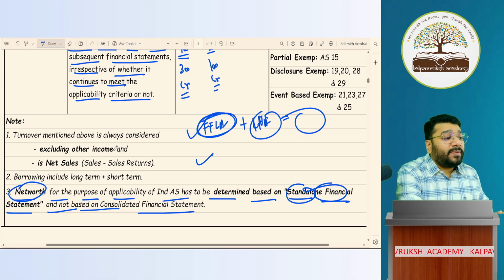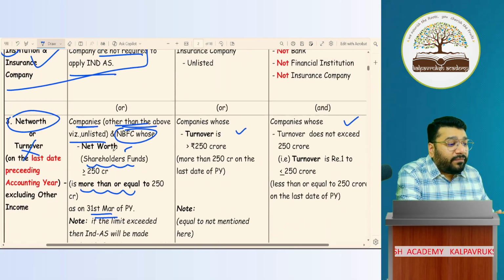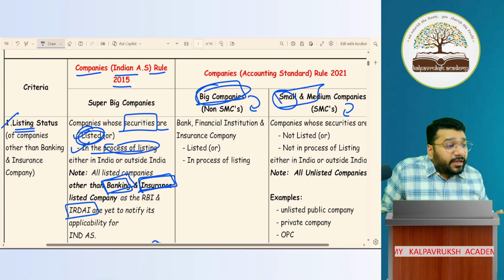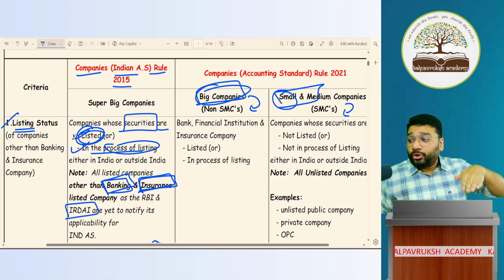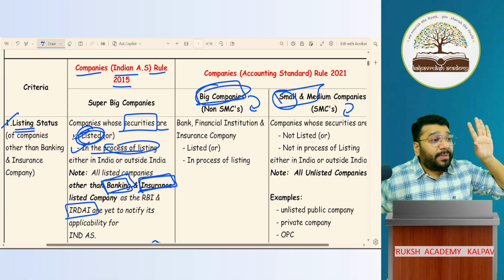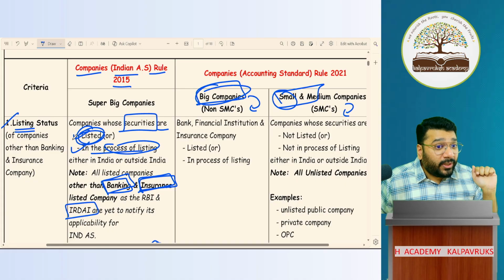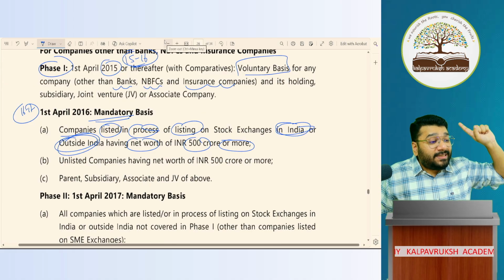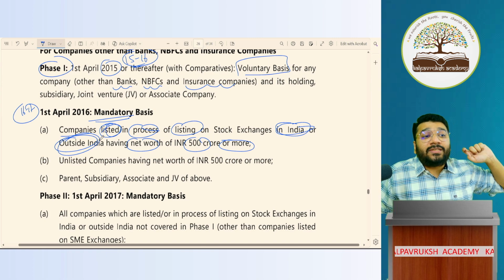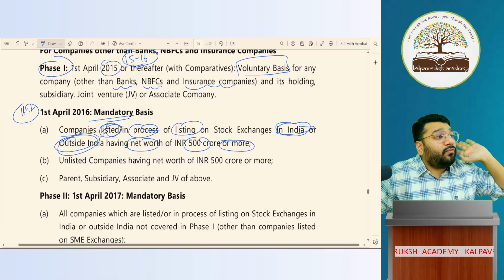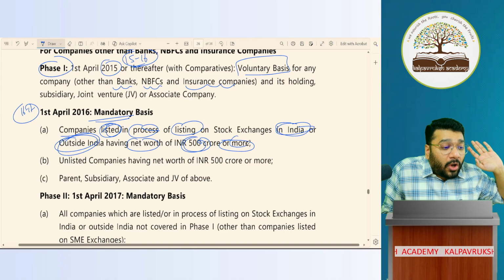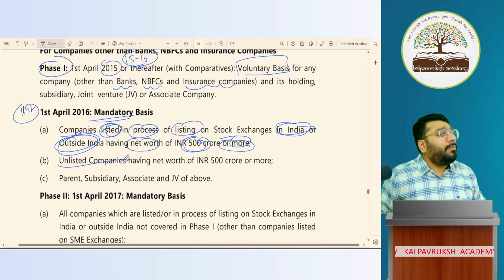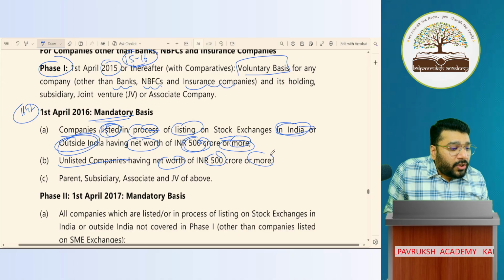The applicability of Ind-AS that I discussed right now. Here, I said listed companies: in today's scenario, 2026, if you're a listed company, you have to follow Ind-AS. Will you check your net worth? No. No net worth connection. But in 2016, only those listed companies were mandated to follow Ind-AS whose net worth was 500 crores or more. Got it, not got it? Plus, any unlisted company whose net worth is 500 crores or more.